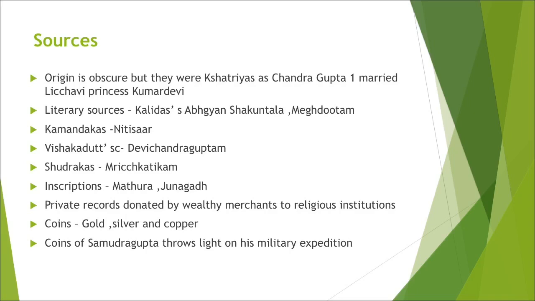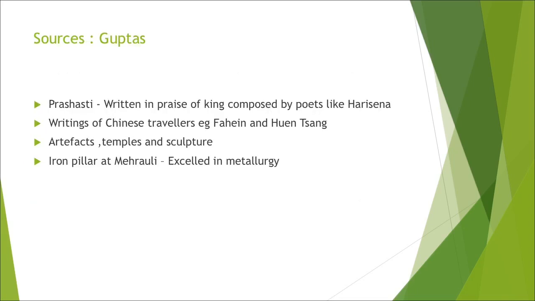Like coins of Samudragupta throw light on his military expeditions. He is called, as I told you all, the Indian Napoleon. Then various prashastis, which were written by the court poets in praise of the king. Chinese travelers had visited in that period, Fa-Hien and Huen Tsang.